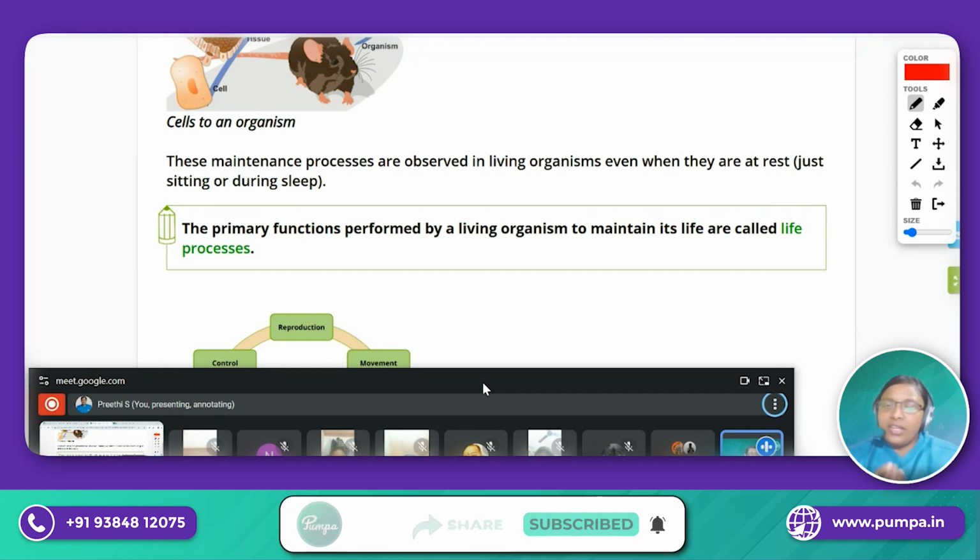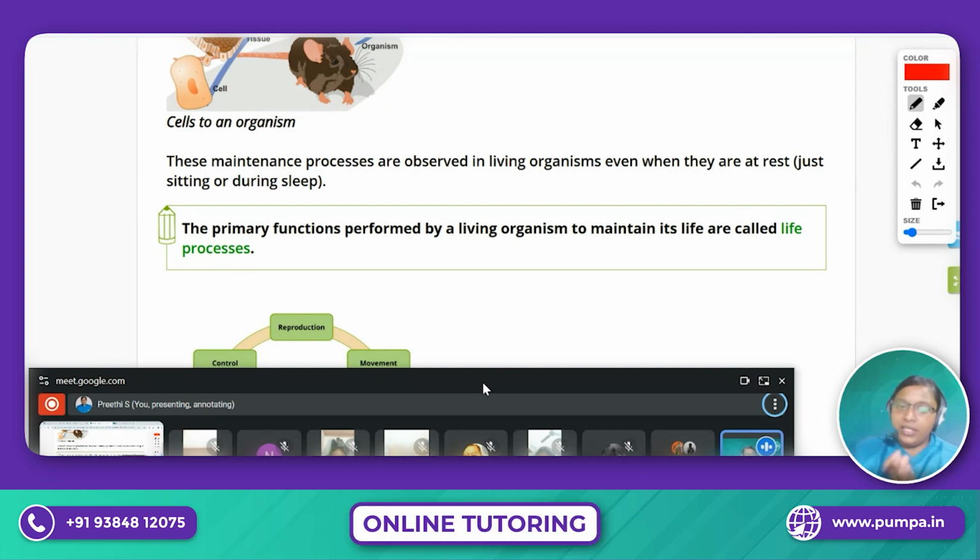Which has life, the non-living thing or the living thing? Living thing. Everyone should respond. Very good. So only the living thing, in order to survive, has to do some of the functions so that it can live. Clear, children? Okay, good.